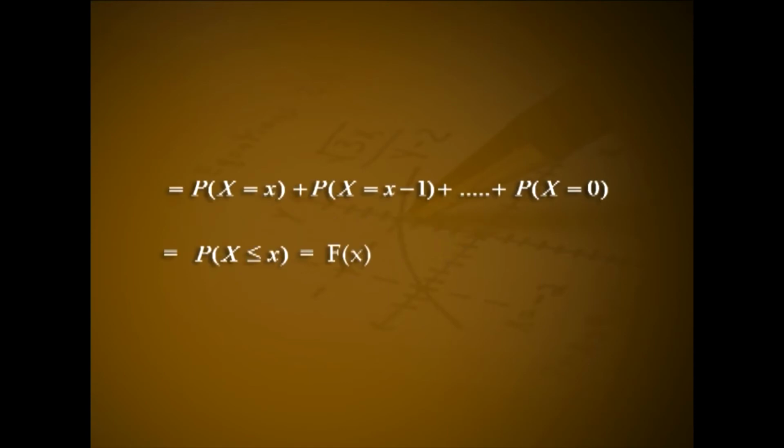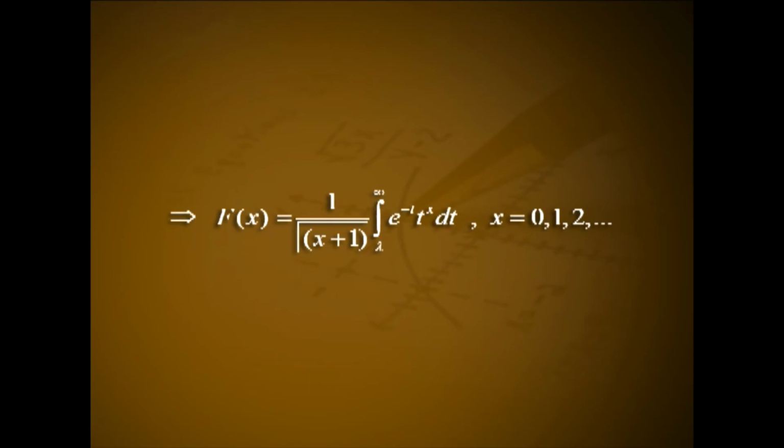That is equal to p of x equal to small x plus p of x equal to x minus 1 plus etc. plus p of x equal to 0. That is equal to p of x less than or equal to x, that is equal to capital F of x. So, capital F of x is equal to 1 divided by gamma of x plus 1 integral from lambda to infinity e raised to minus t t raised to x dx for x equal to 0, 1, 2 etc.